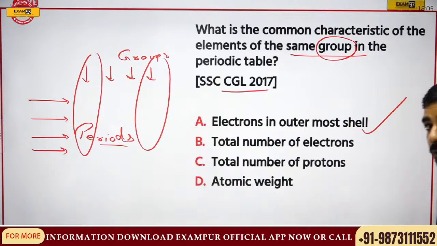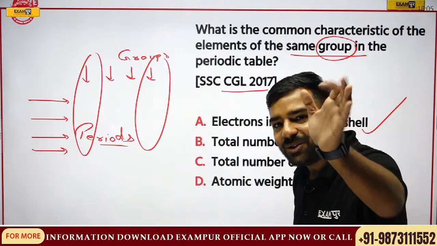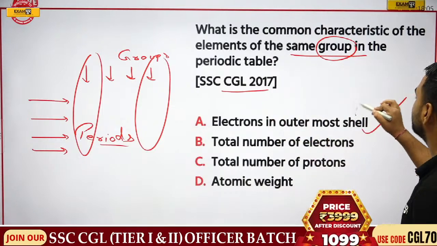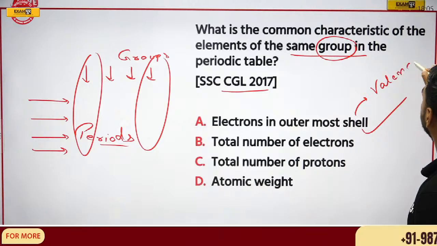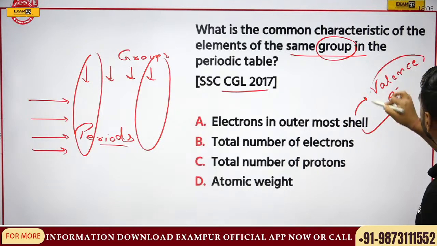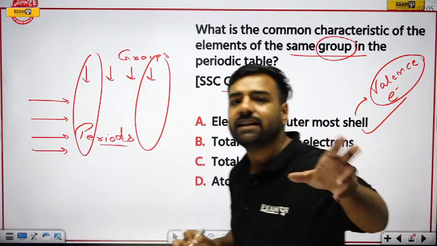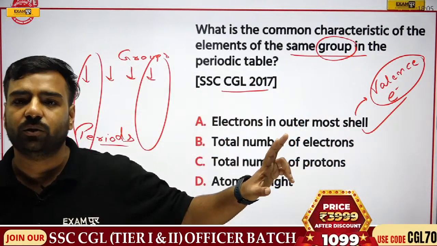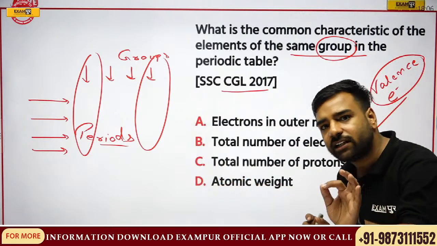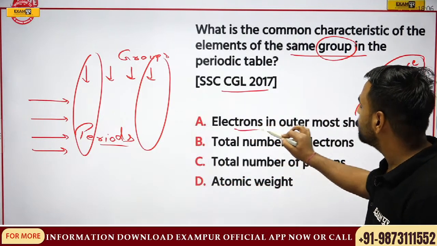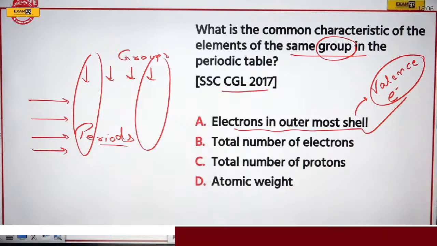Now, what are these electrons in the outermost shell? You're right. Electrons in the outermost shell represent what? They represent valence electrons. But do not get confused between valency and valence electrons. There's a difference between the two. I'll be telling you what valency is, but right now, please try to understand: electrons in the outermost shell are known as valence electrons.